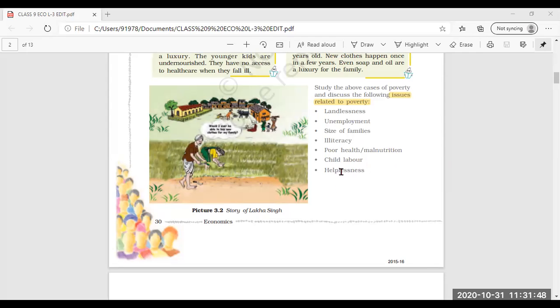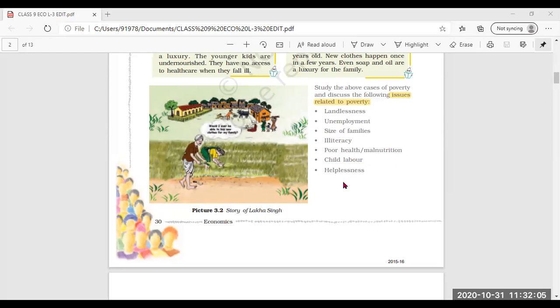Then we have also seen that in this type of poverty situation, the children are not going to school, they are illiterate, and parents are also illiterate.